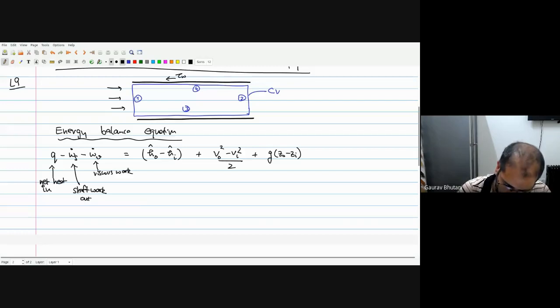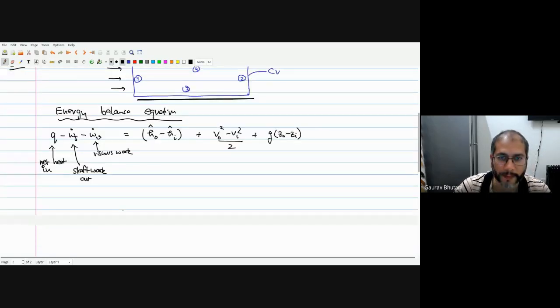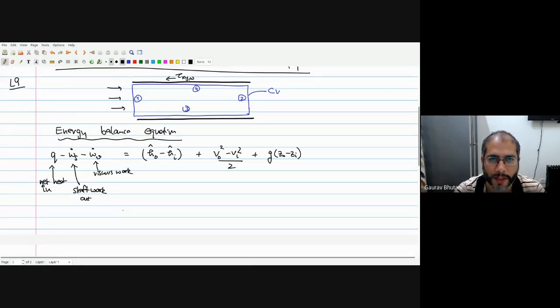But let's call it tau_xy at the wall. Now this v is 0. Okay, so v in this case is the x direction velocity. So this shear stress is there, but there's a no slip condition. So because of that no slip condition, there is no work done.